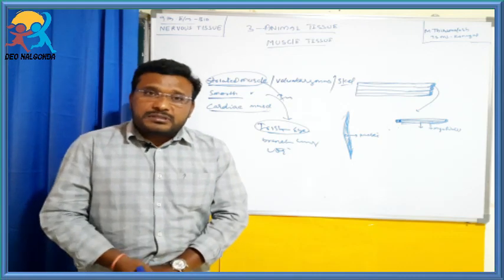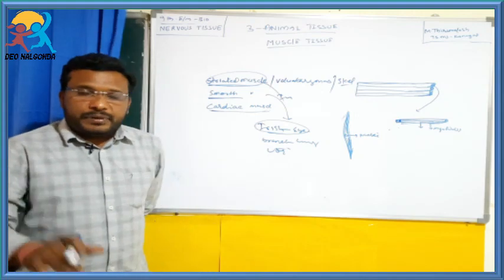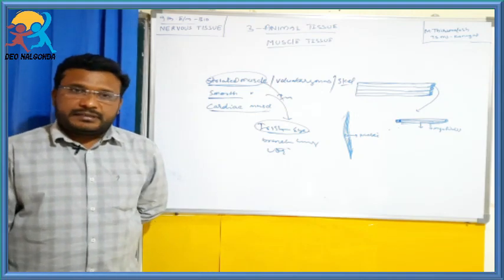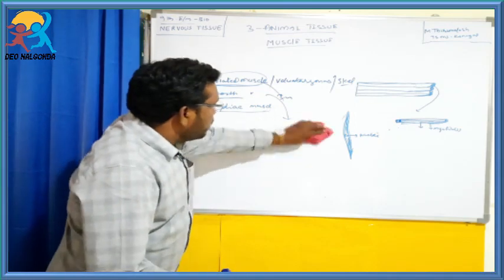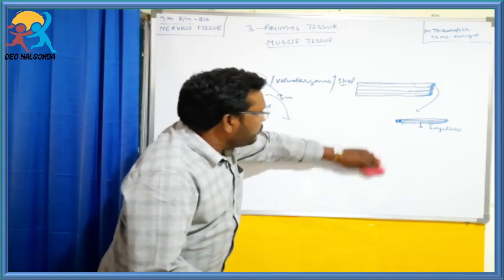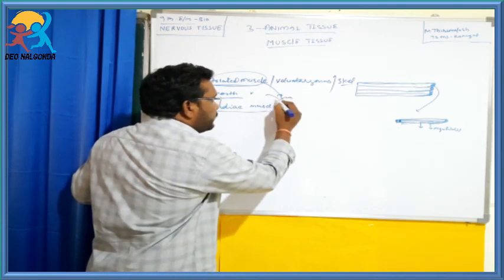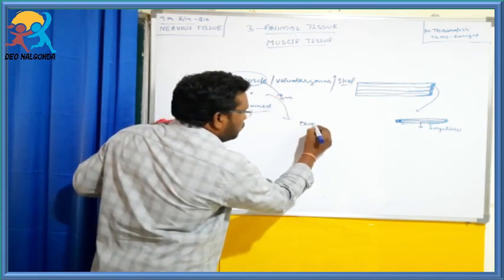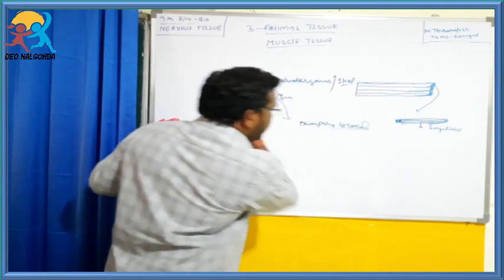The cardiac muscles in the heart are mostly used for pumping the blood. This type of muscle is present in the heart, and the heart's main function is pumping the blood.